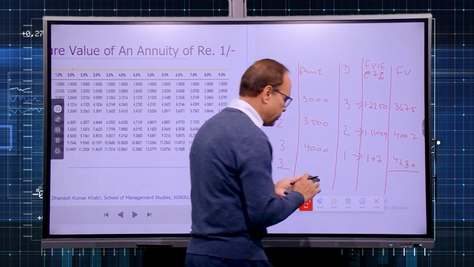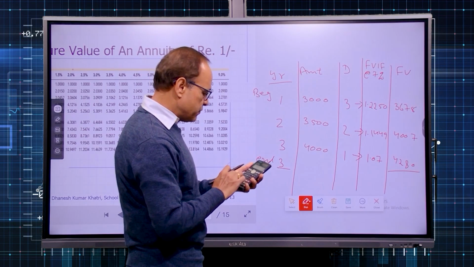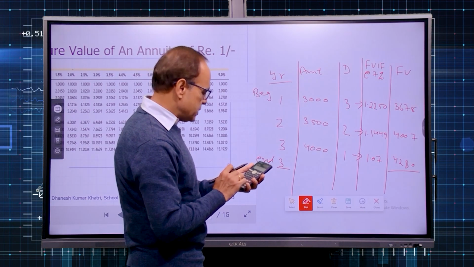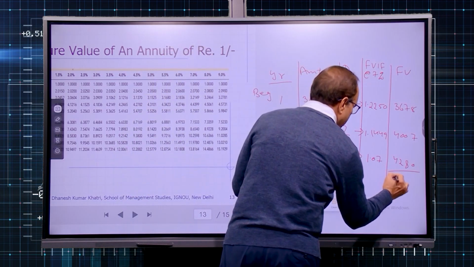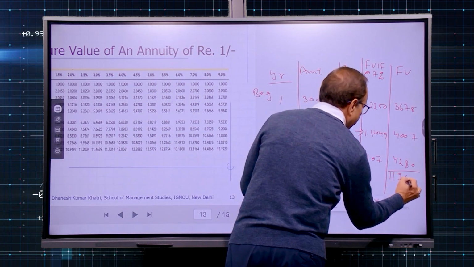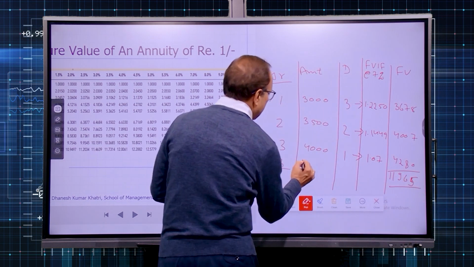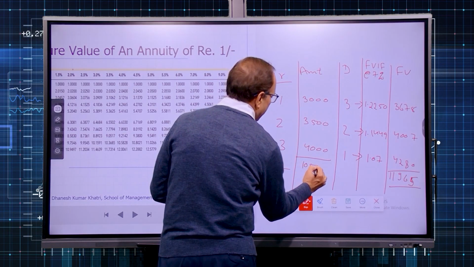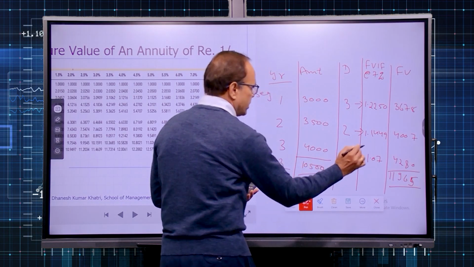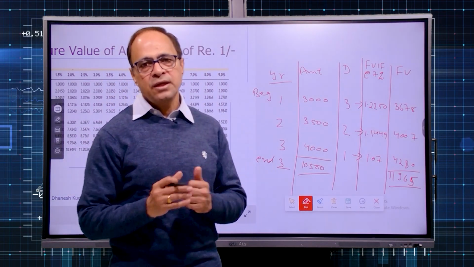And when we sum up all these, 3678 plus 4007 plus 4280, that makes it 11,965. 11,965, whereas how much we deposited? We deposited 10,500. So the difference is the interest which we have earned during these 3 years.